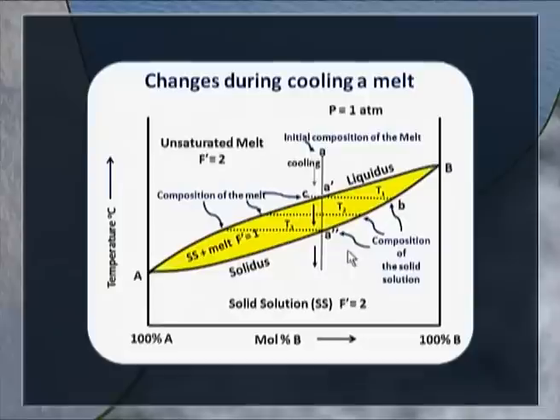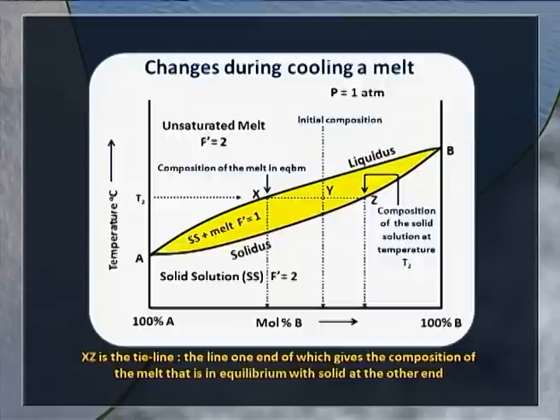The cooling has to be done very slowly in these cases because we are dealing with solids. If you have rapid cooling, there will be non-equilibrium situations. These are all equilibrium curves. You remember, the non-equilibrium conditions may make the compositions different from what is shown in the diagrams here.